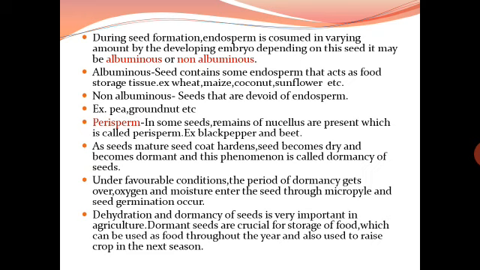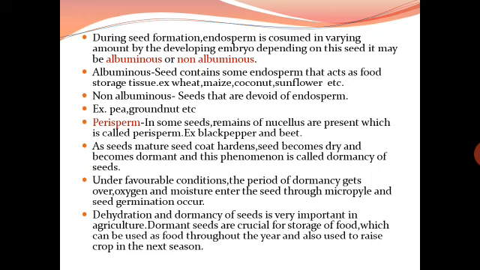pea, groundnut, etc. The nucellus is generally used up during the development of the embryo, but in some seeds it remains around the endosperm in the form of a thin layer called perisperm. So in some seeds, remains of nucellus are present, which is called perisperm. Very important question for 1 mark: example, black pepper or beet.